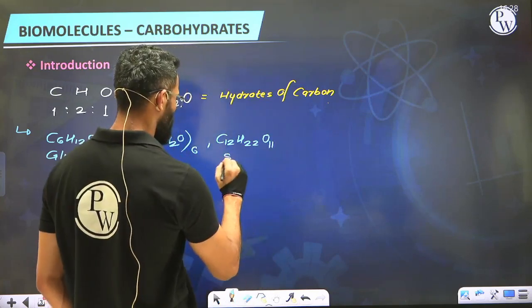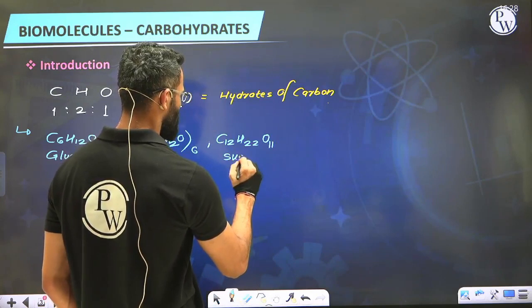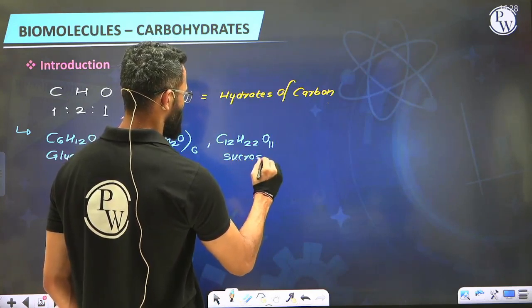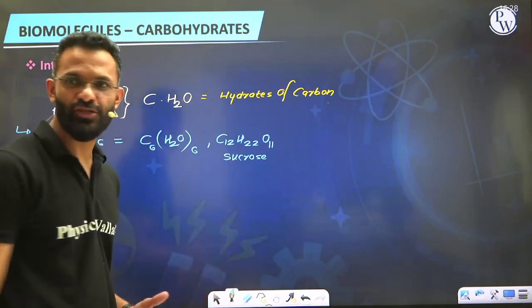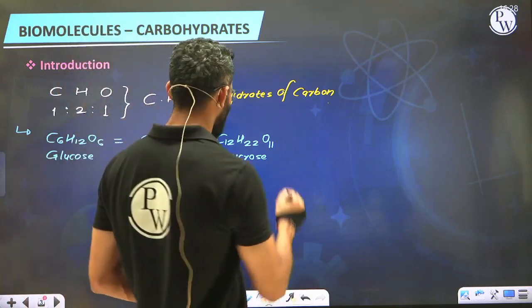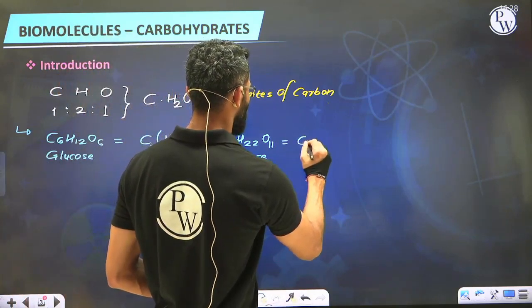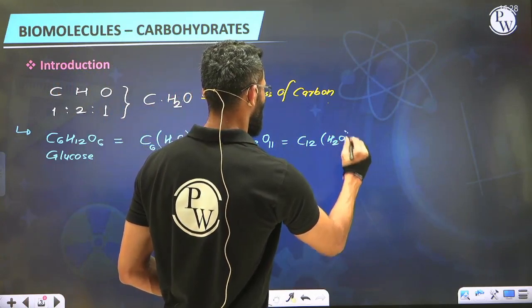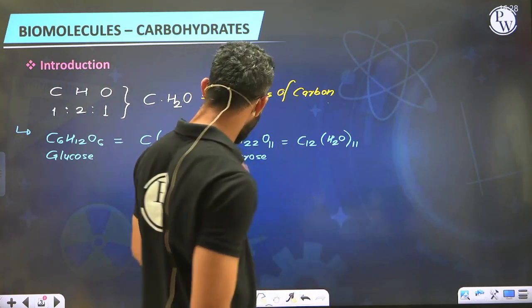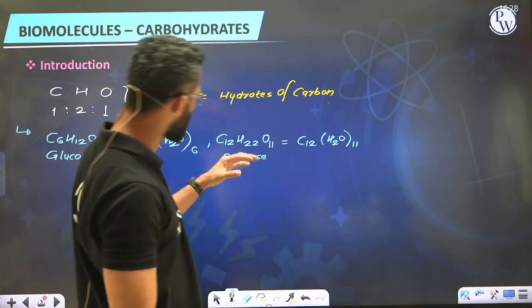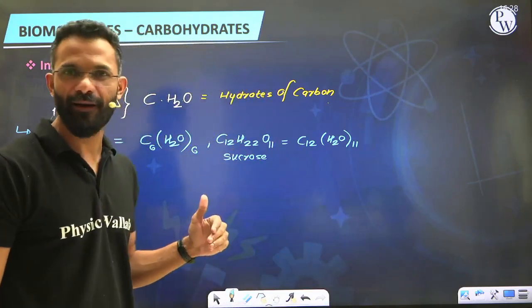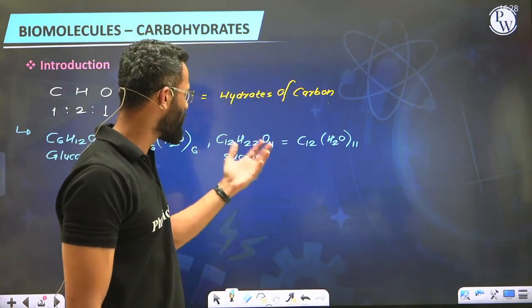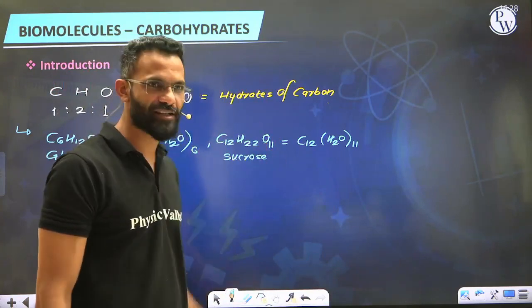That's sucrose, which you also call cane sugar or also known as table sugar. See students, even this sucrose I can put in the form of hydrates of carbon. How can we put this? C12 and water molecule, if we multiply by 11, we'll certainly get C12(H2O)11, meaning sucrose is also another carbohydrate which we are able to put in the form of hydrates of carbon. So yes, this is a carbohydrate.